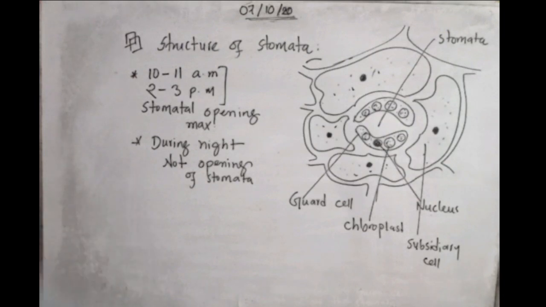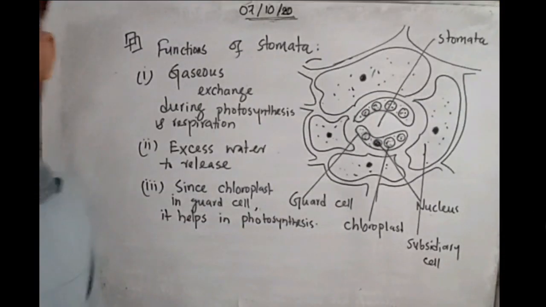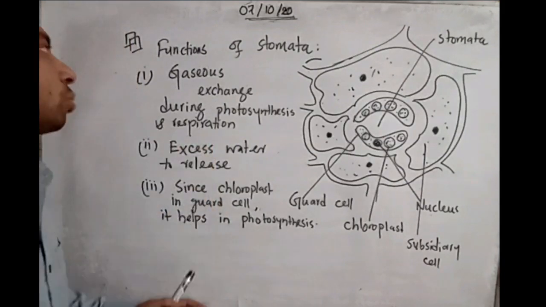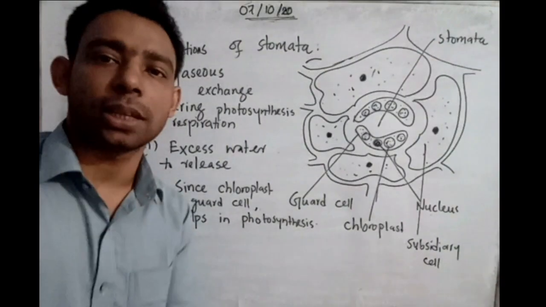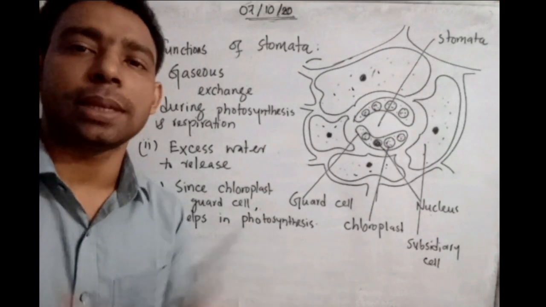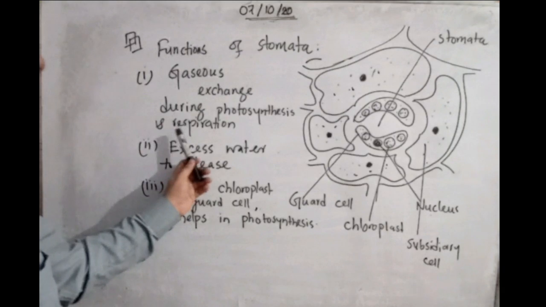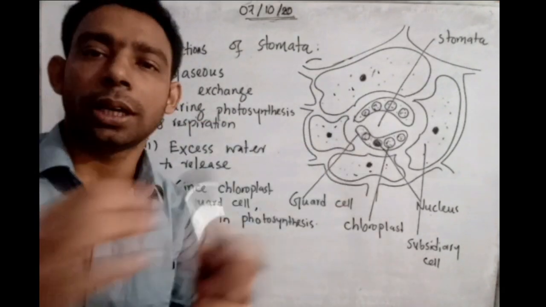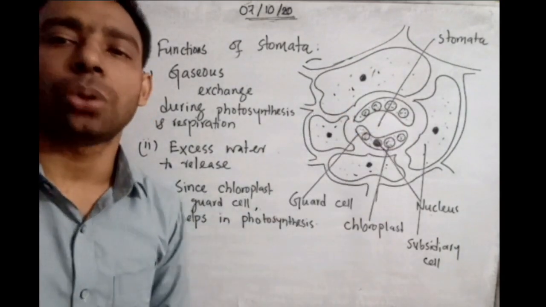So dear students, the functions of stomata: gaseous exchange during photosynthesis and respiration. We know that the plant supplies oxygen and receives carbon dioxide for conducting gaseous exchange by the process of photosynthesis and respiration. It is done through the stomata. If there is no stomatal opening, no pore between them, no gaseous exchange will be there. So it is a very prominent function of stomata. Excess water release: the stomata have the great function of releasing the excess water.